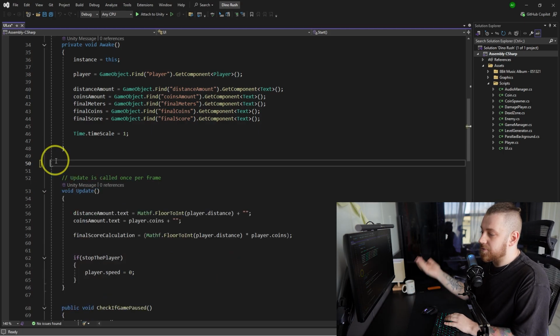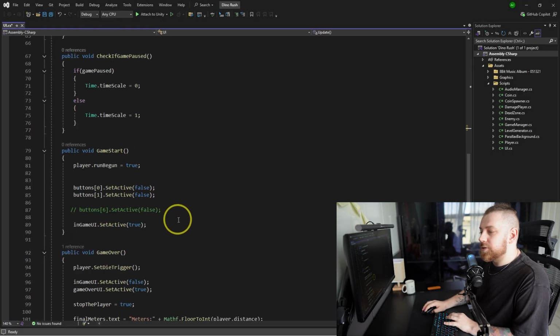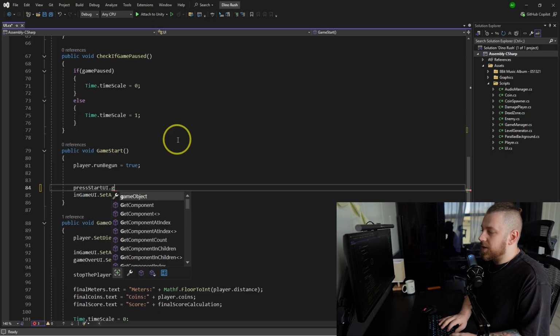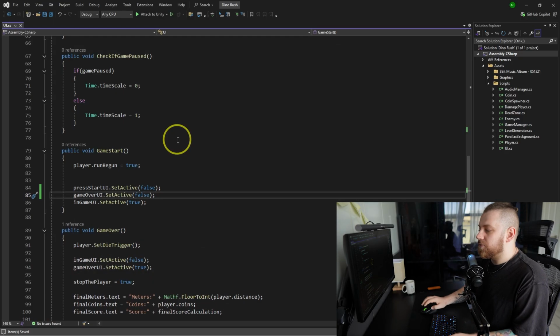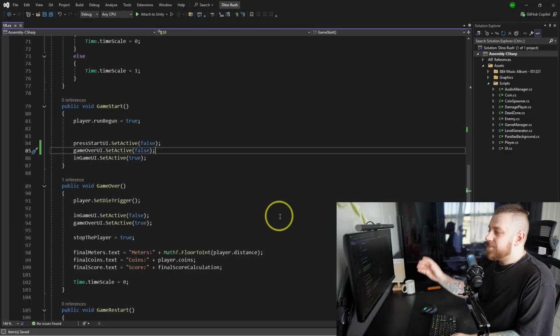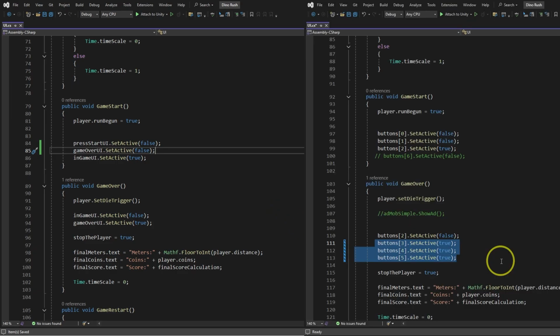So this can be just removed as it is. And then over here, when we start the game, we don't need all of this. We can just do press start UI, set active false. And just in case, we can do game over UI, set active false. But even then, it's not really necessary because we're switching it off manually. Then when game is over, we switch off in-game UI and we enable game over UI. And now, at least we understand what is happening, and it is much cleaner and easier to read. Let me show you before and after.